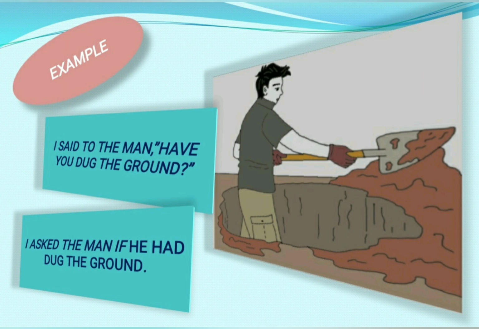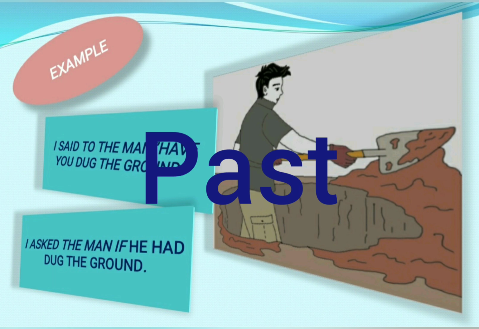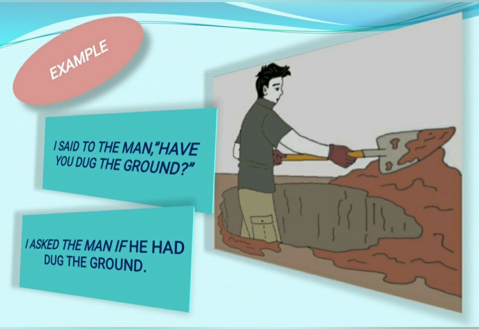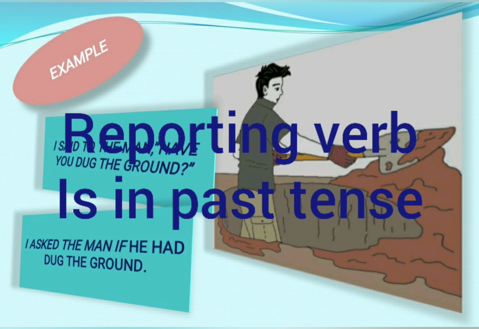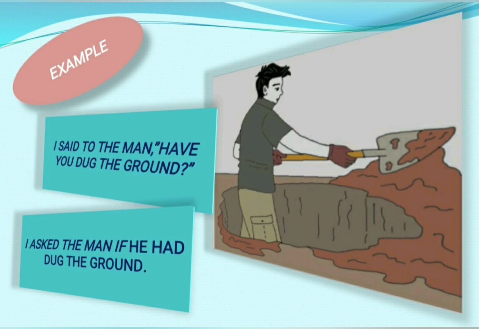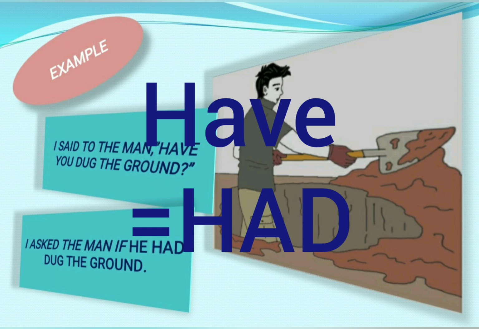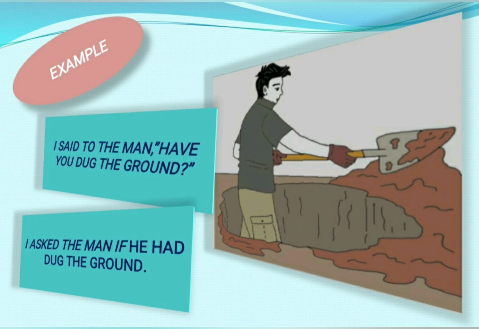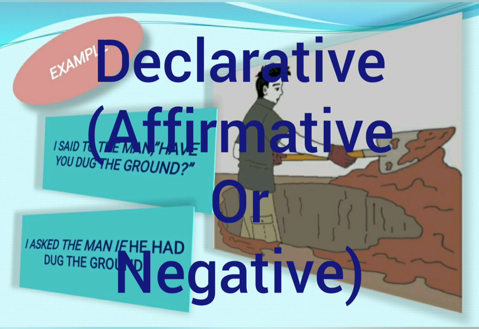And as you know very well, the tense of reported speech is always in past tense when your reporting verb is in past tense. So have will be converted into had. And the most important thing is, as I told you before, there is no place for questions in indirect speech. It means you are supposed to convert the questions into declarative sentences, meaning affirmative or negative.